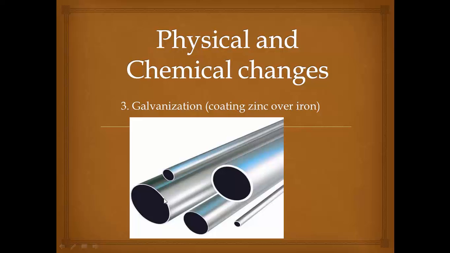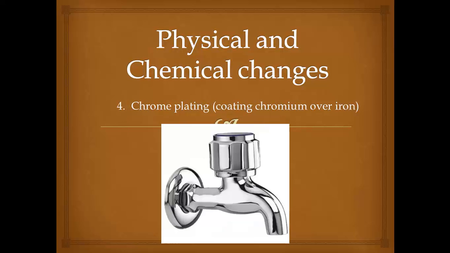The third method is galvanization. Galvanization means coating another metal, zinc, over iron. When iron is coated with zinc, it is called galvanized iron. So that's a very good method to prevent rusting. The fourth method is chrome plating. What is chrome plating? Coating chromium, a metal, over iron is called chrome plating. In our bathrooms we have shiny pipes, isn't it?